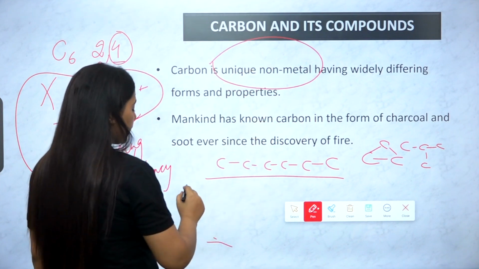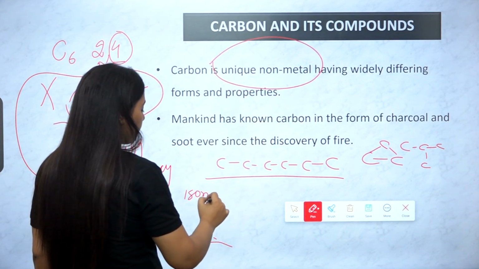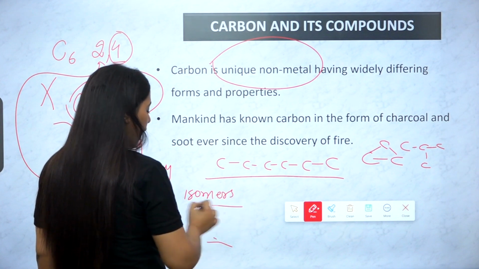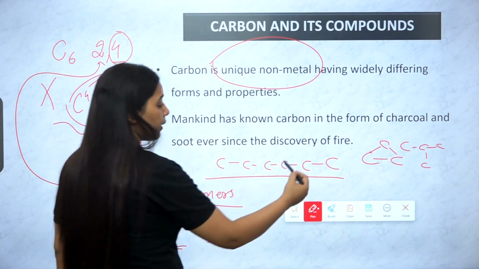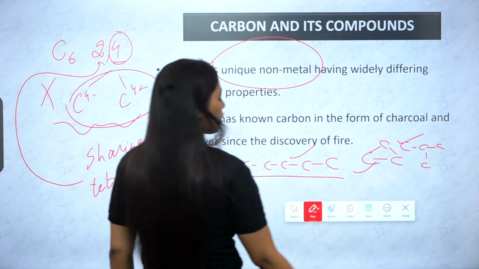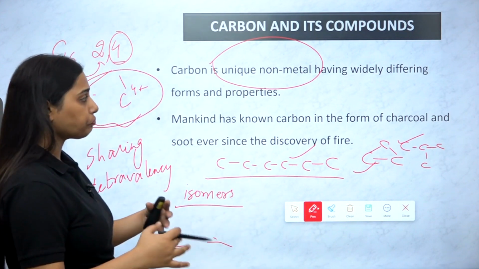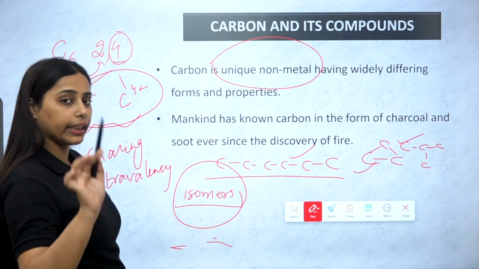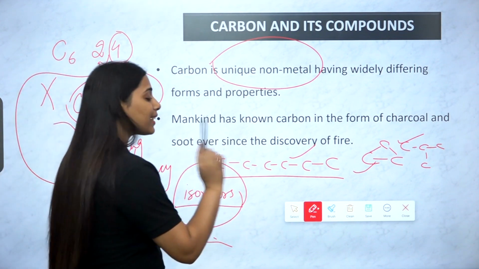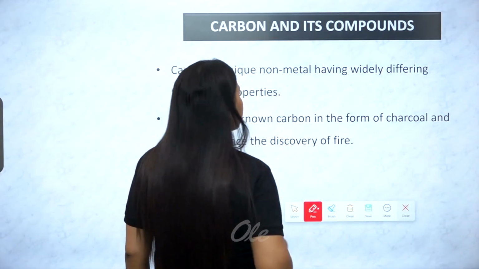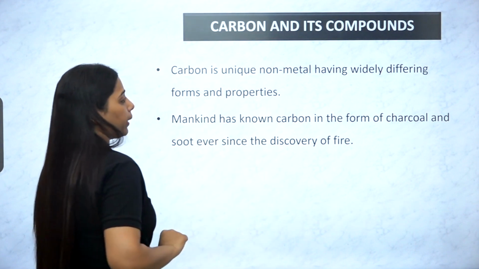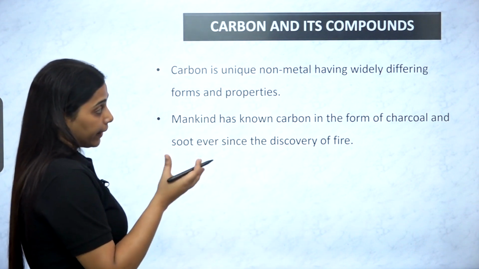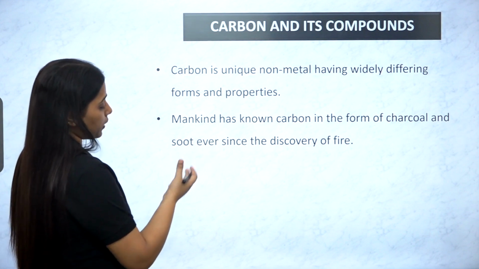And one more property is isomerism. It is capable of forming a lot of isomers that result from different structure formations. Although this term will be dealt with in detail in your 10th class only, these are the 3 points that make carbon a unique non-metal having widely differing forms and properties.